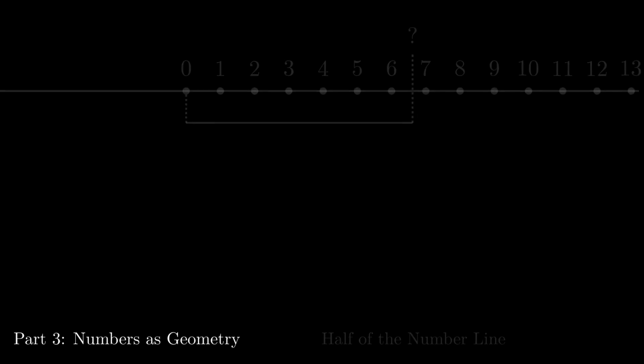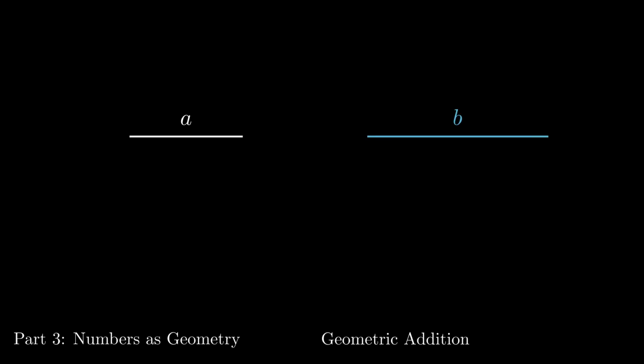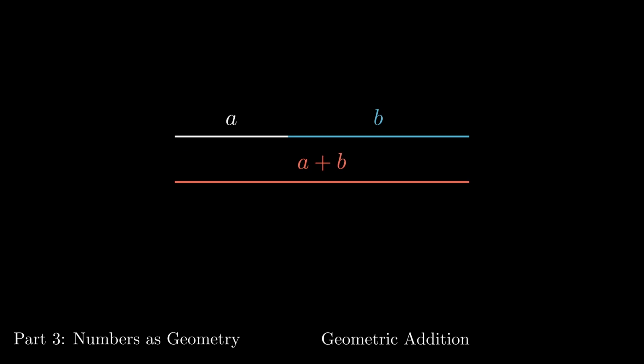Let's take a look. We'll start by thinking about addition within this framework. Here are two numbers. Adding them together means that you just put these two lengths end to end and get the total length. At first, this seems a bit trivial, but it turns out that we can explain a lot of basic algebra with just this idea.